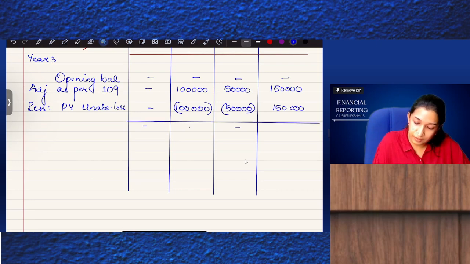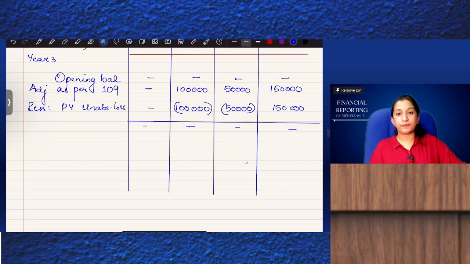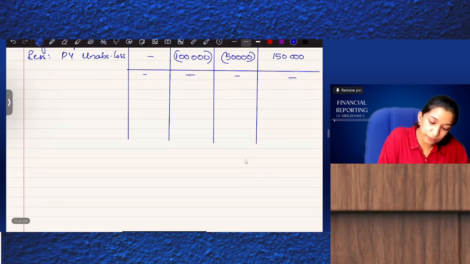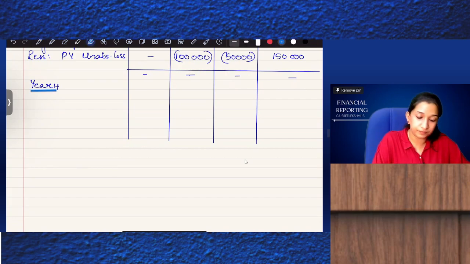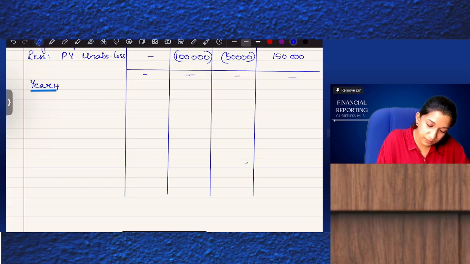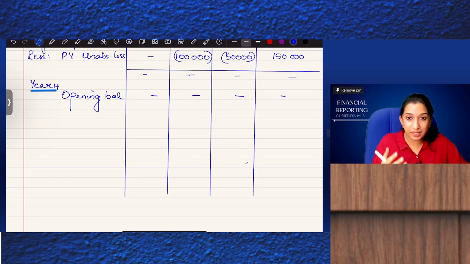Nil, nil, nil. Good. Now year 4. What is happening in year 4? Opening balances are nil.